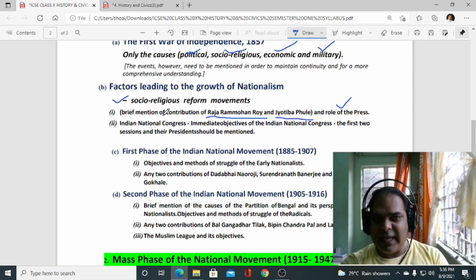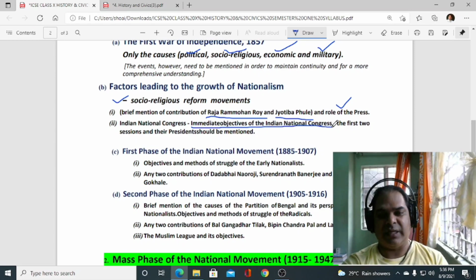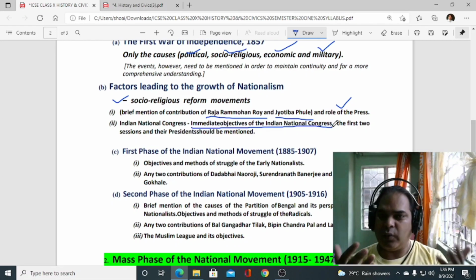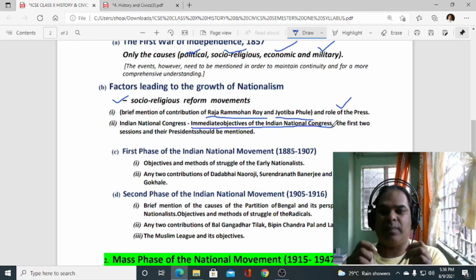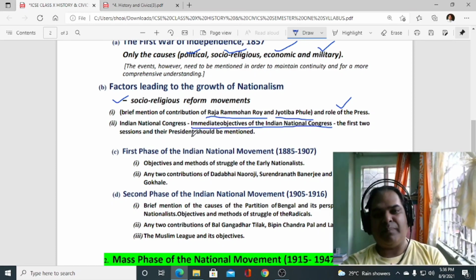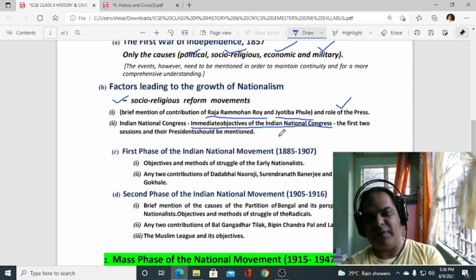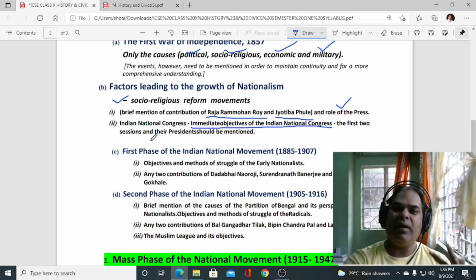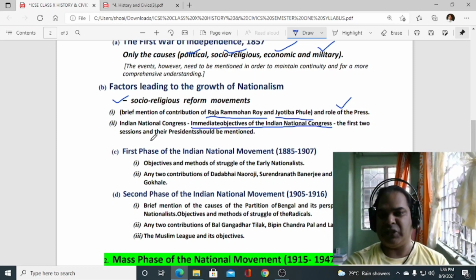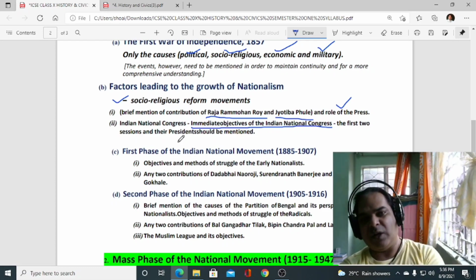Now next is the Indian National Congress. When was the Indian National Congress formed? Then only the immediate objectives of the Indian National Congress you have to study. Just for your general information, the first two sessions and their presidents should be mentioned: where the first session was held, where the second session was held, and who were the presidents. As you know, the first president was W.C. Banerjee. The second one you have to go through.